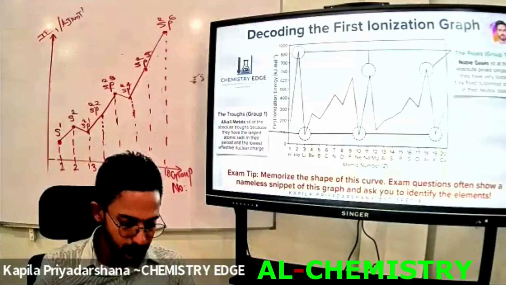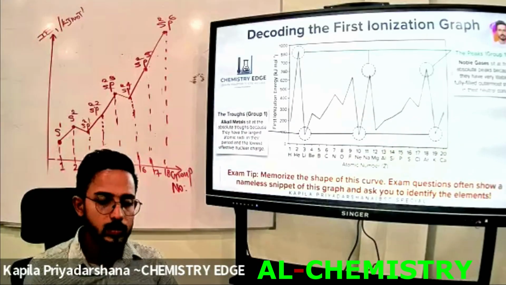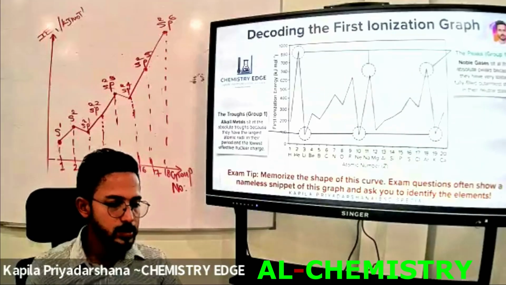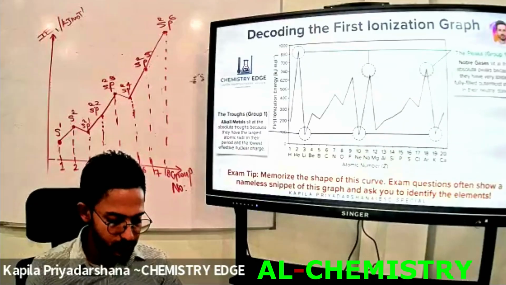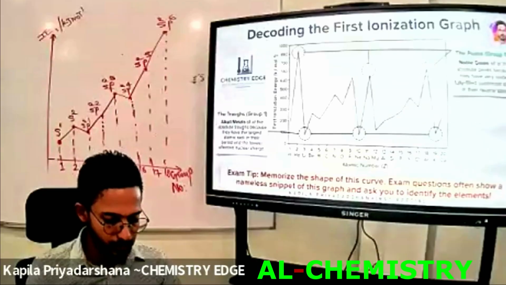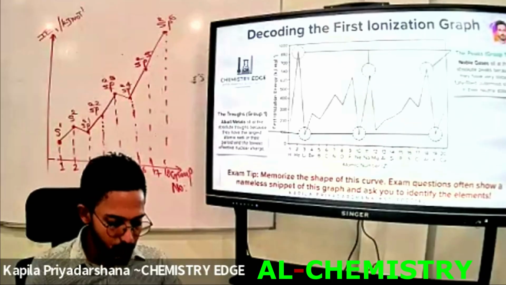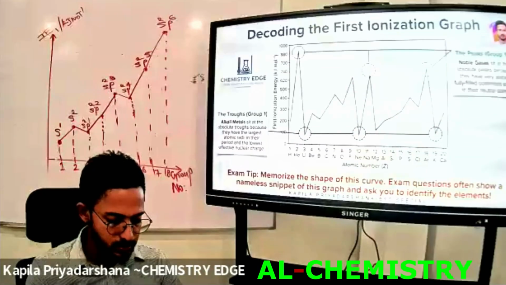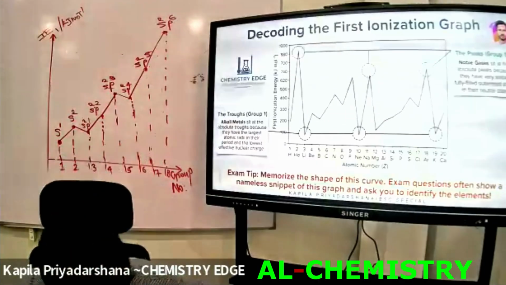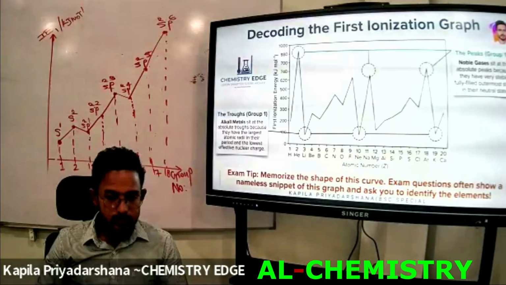Groups 15 to 16 are due to the stability of half filled and fully filled electronic configurations in the outermost shells of those elements. Okay, write down the next point.